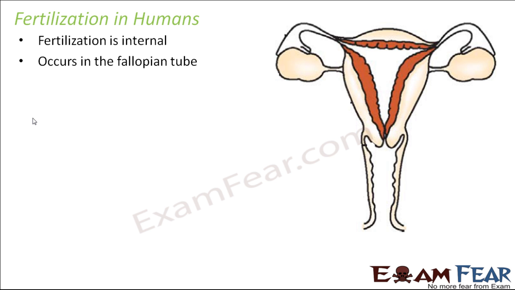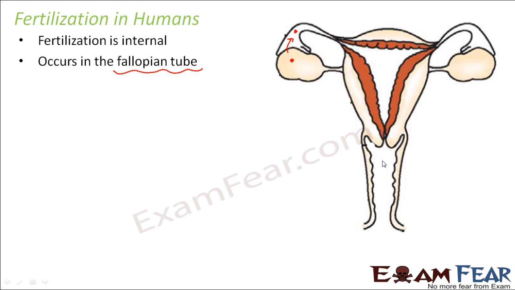Now if you talk about fertilization in human beings, how it happens in human beings, here it happens internally. So the process is a little different. Here the fertilization is internal. It takes place in the fallopian tube. That's because, as I told you before, the egg which is produced by the ovary gets released into the fallopian tube. How does it come to the fallopian tube? The egg cannot move, but the fallopian tube has finger-like structures which push the egg into the tube, and that's how the egg reaches the fallopian tube.